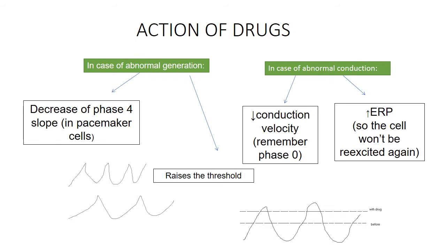Now, what is the action of drugs in case of abnormal generation, and what will be the action in case of abnormal conduction? In abnormal generation, the drugs decrease the phase 4 slope, especially in pacemaker cells. So they raise the threshold of the action potential, and in case of abnormal conduction, they will decrease the conduction velocity. Remember phase 0. They also increase the effective refractory period, so the cell would not be re-excited again.